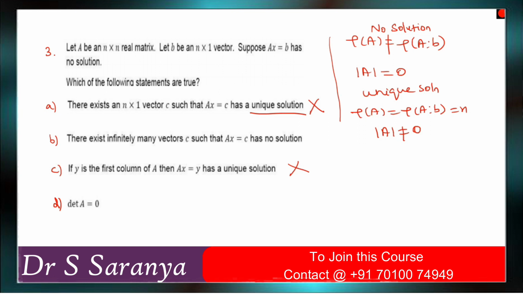So next one, determinant of A is equal to 0. Correct? So given information, determinant of A is equal to 0, no solution. There exist infinitely many vectors with no solution. This is also correct. So answers B and D are the correct ones.